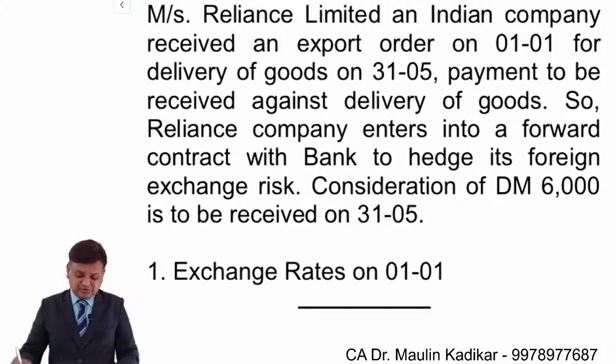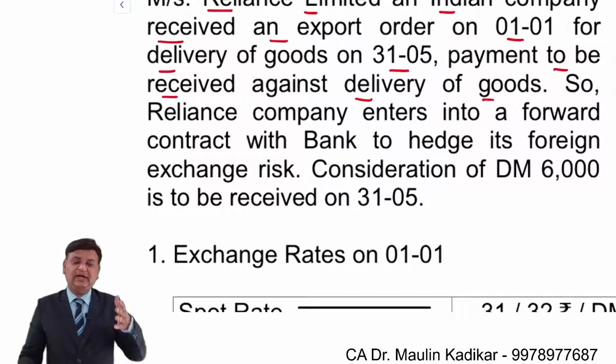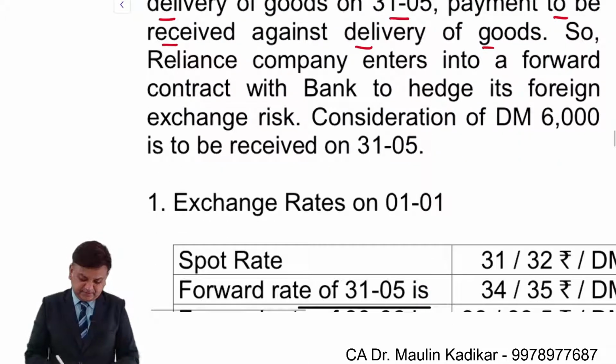Let us see the next question. Messrs. Reliance Limited, an Indian company, received an export order on 1st of January for delivery of the goods on 31st of May. Payment is to be received against delivery of the goods. So on one hand you ship the goods and on the other hand you get the payment.